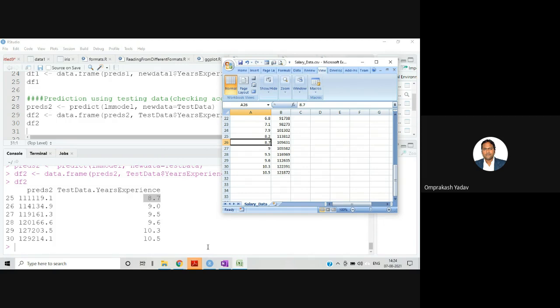Now remember, our data set is very, very small, right? And we have run on that one. This much data set should not be considered for training a model at all. We should have a large amount of data first of all. But to give you the idea, this is what we have done.